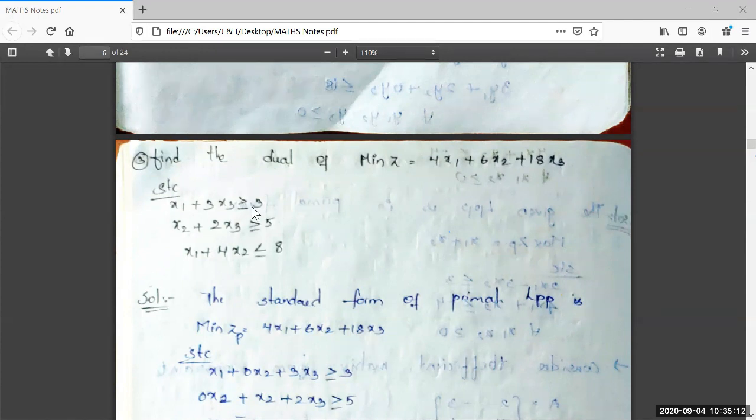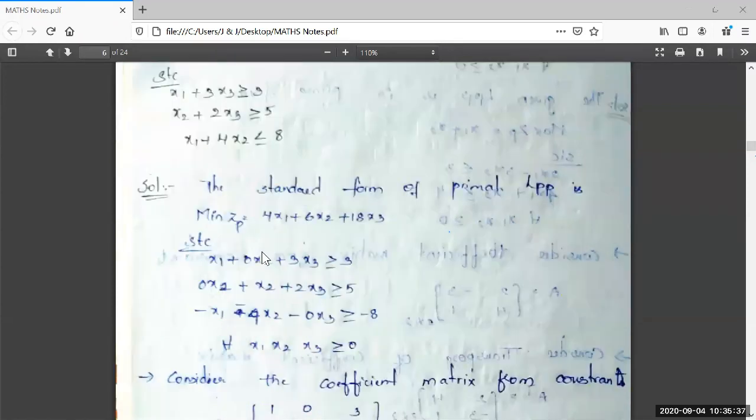No problem with the first and second constraints, as they are greater than or equal to type. The only problem is the third constraint, which is less than or equal to type. So we have to convert this less than or equal to into greater than or equal to by multiplying with minus sign on both sides. So let us enter into the solution part.